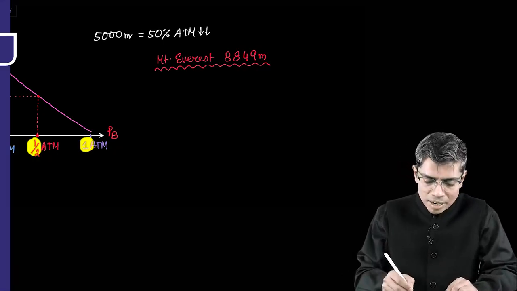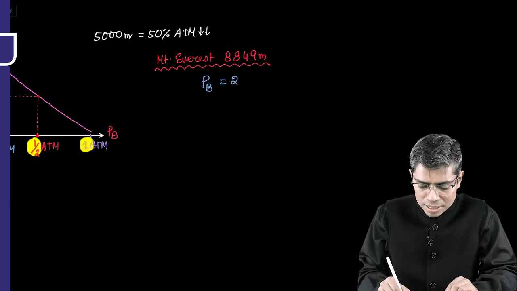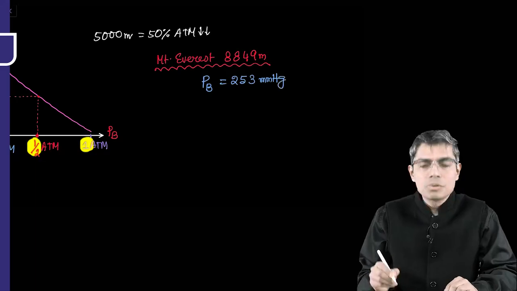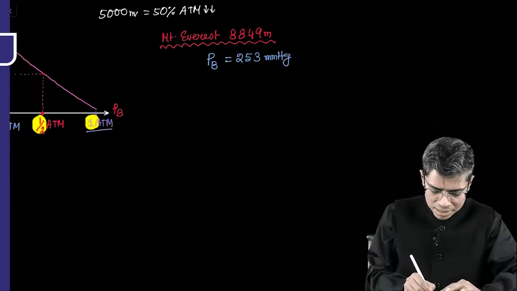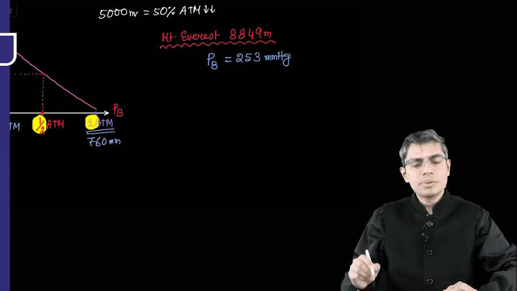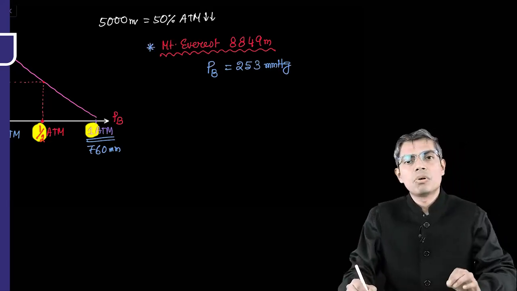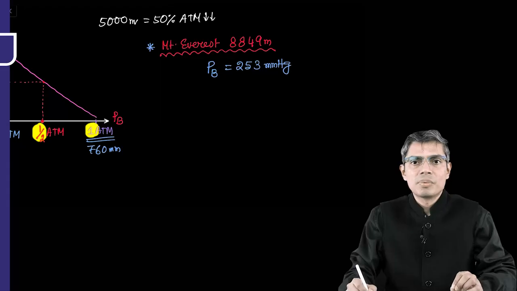What will be the barometric pressure? Barometric pressure at the level of Mount Everest is approximately 253 millimeter of mercury. Normal barometric pressure at sea level is 760 millimeter of mercury. So at the Mount Everest peak, the barometric pressure has reduced to only 253 millimeter of mercury.